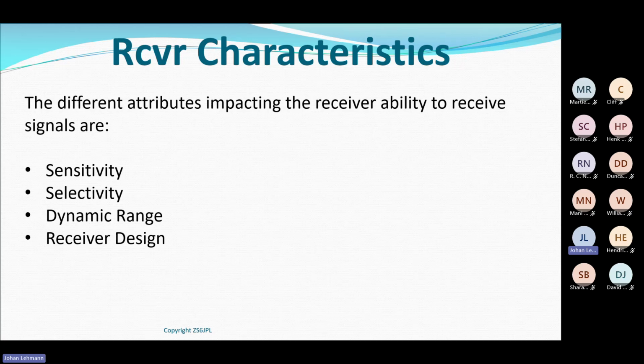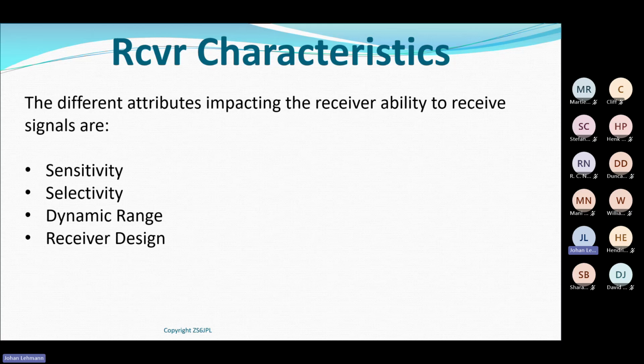In other words, what is the smallest signal that my receiver will be capable of receiving, with me hearing it and understanding what the signal is about, or what the data is about. If it's somebody talking, I should be able to easily hear the person talking. So sensitivity is normally the lowest level or the lowest value my receiver can handle.